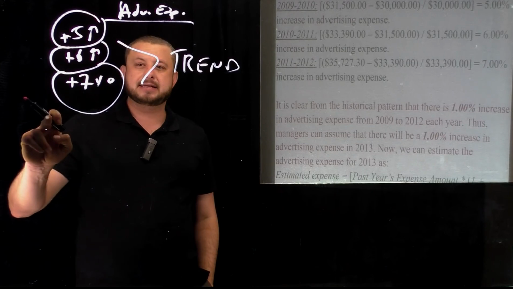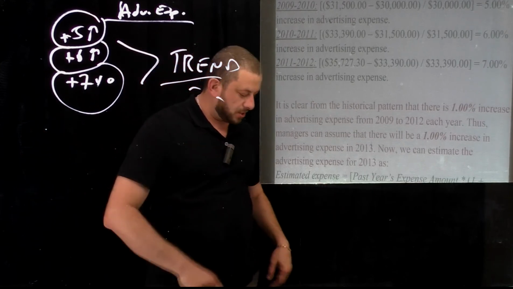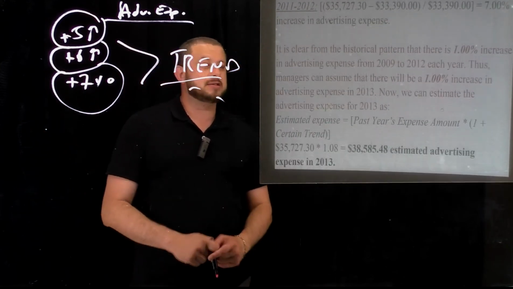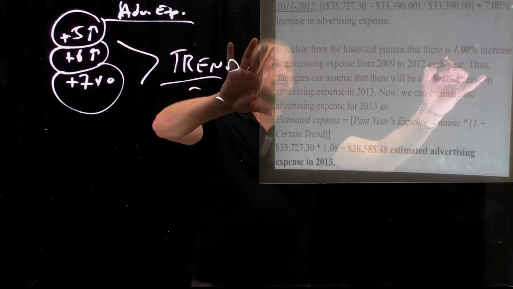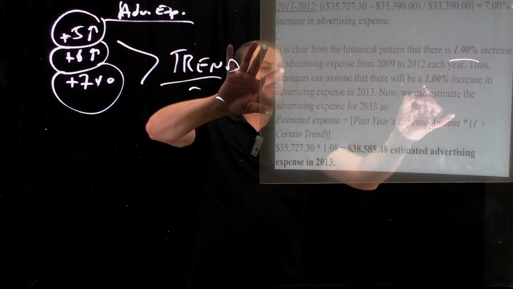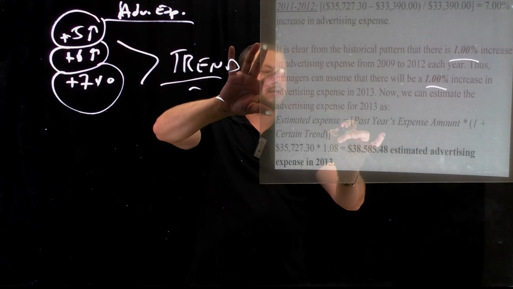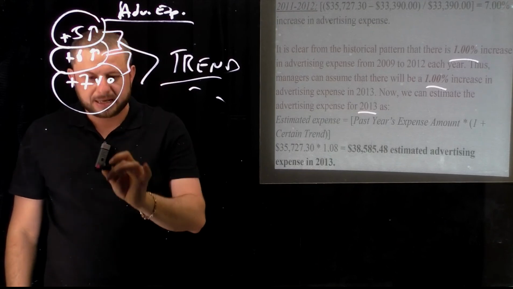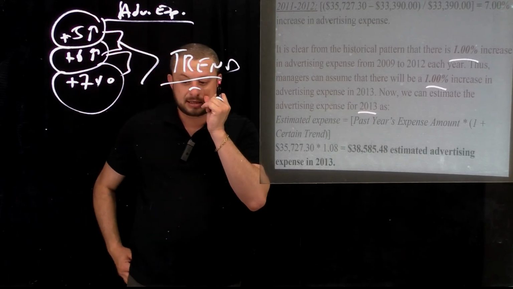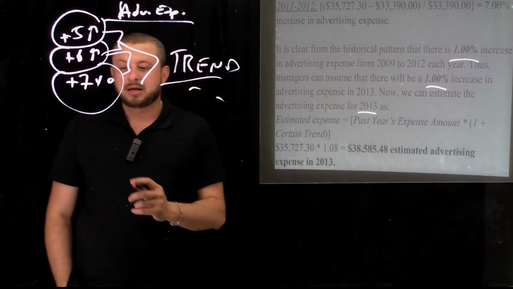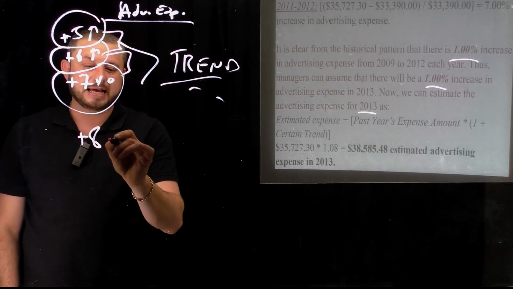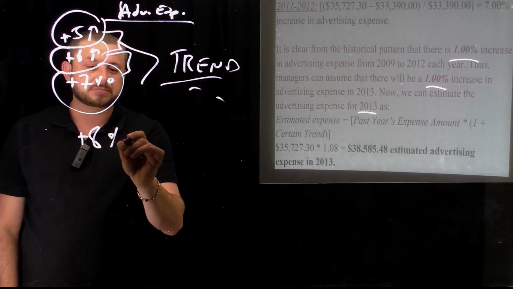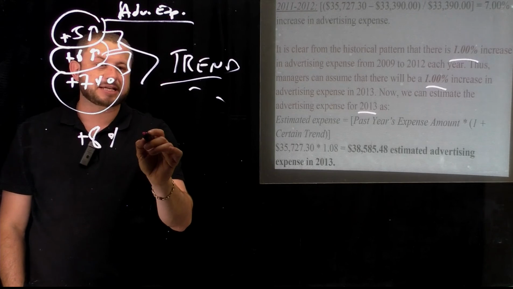And clearly in this example we catch the trend right here. It is so clear, and this is what I'm talking about right now. 5%, 6%, 7%, a 1% increase each time, and then we can estimate the advertising expense for 2013 because they're all 1% increases, meaning it is logical, it makes sense actually to assume that there will be an 8% increase in advertising expense for